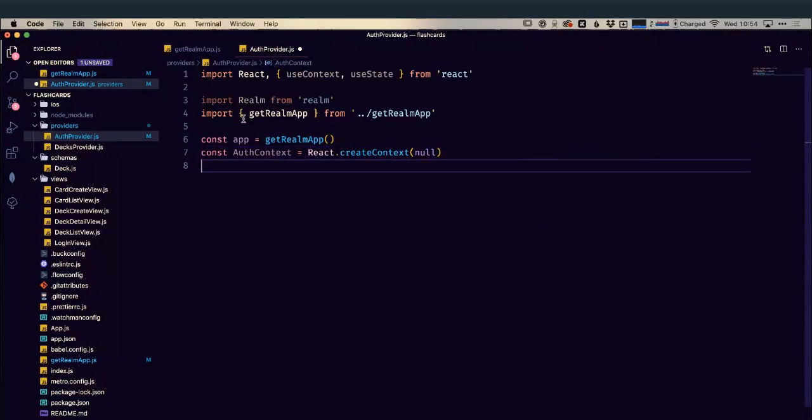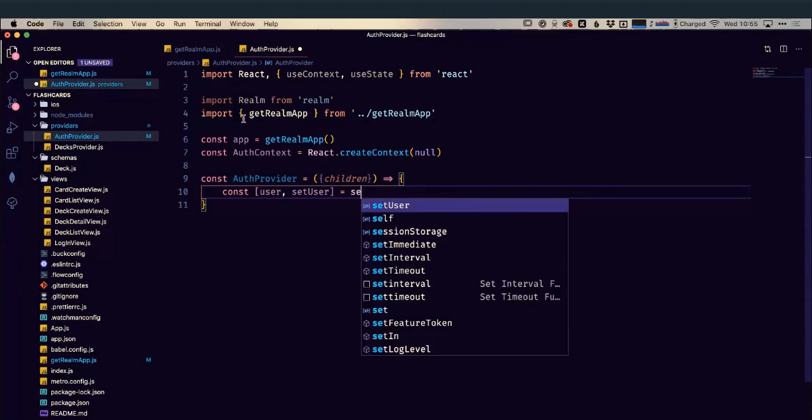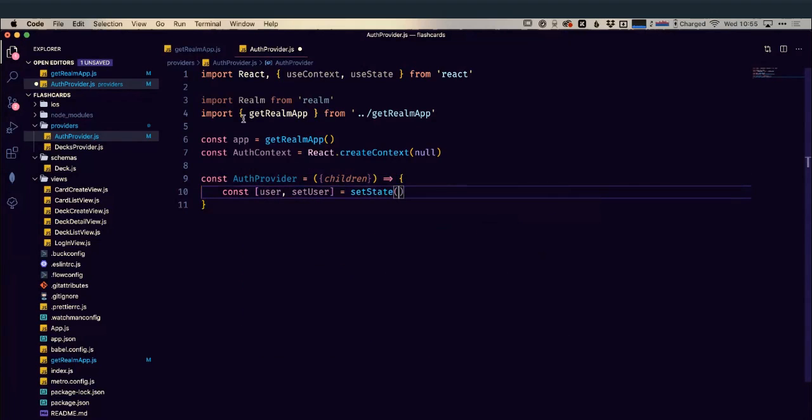And now we can start on our actual React component. So I've got an auth provider, it's going to wrap a bunch of other components. So I'm going to pass the children into it. And then we're going to need to know what the user is and some way of setting the user. So that's where we're going to use our useState here. And whenever we first call this, our user is going to be null. So we're not logged in yet. We're just going to have a null user.